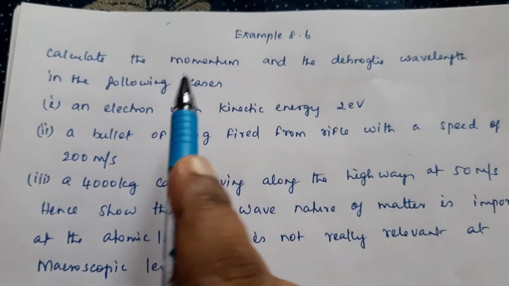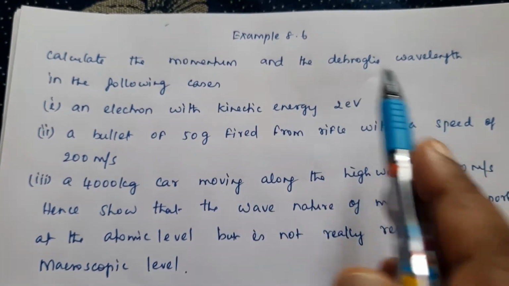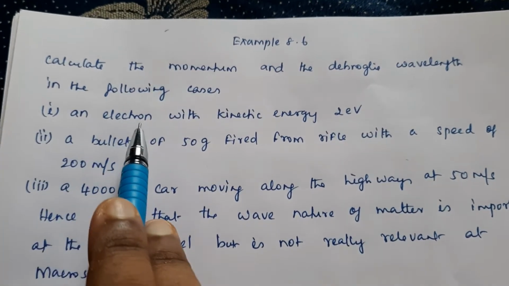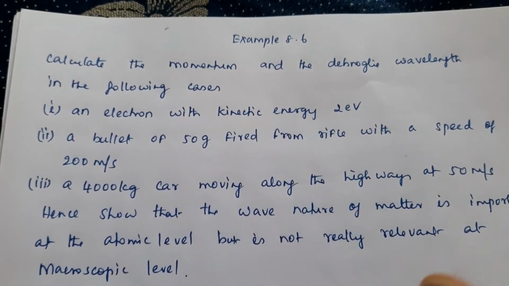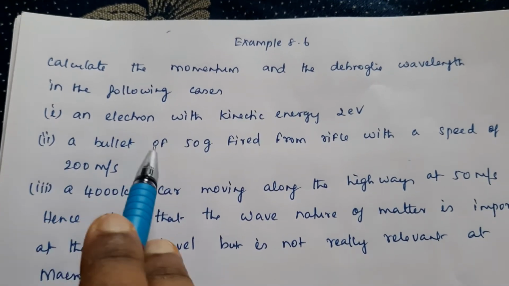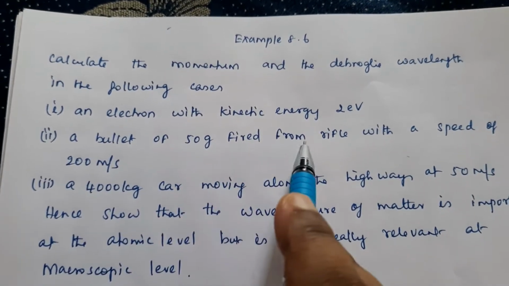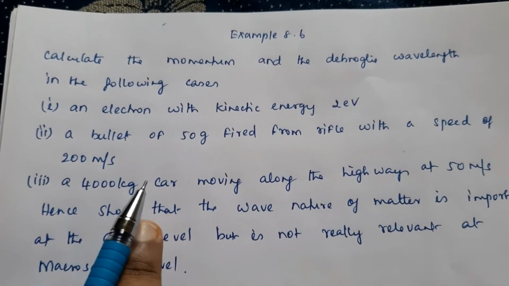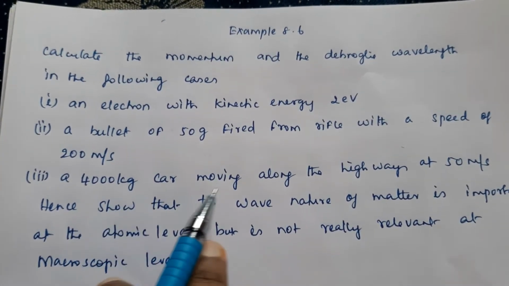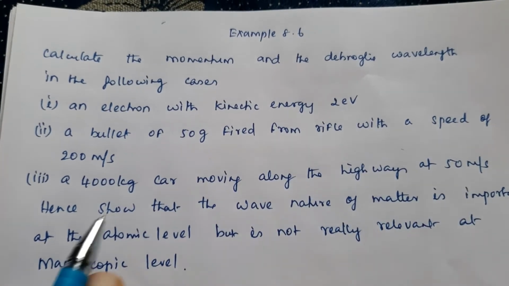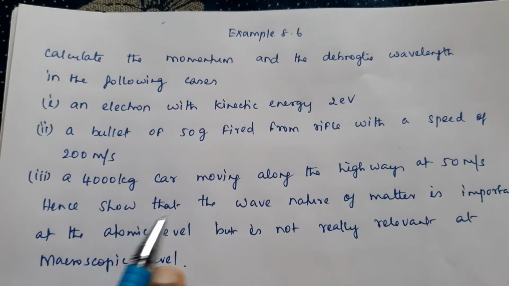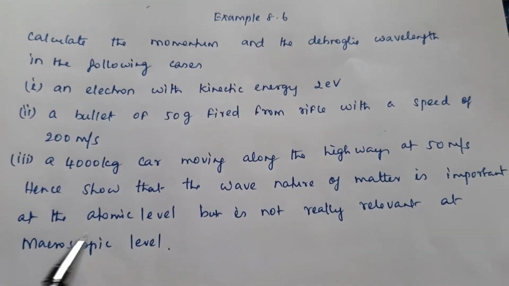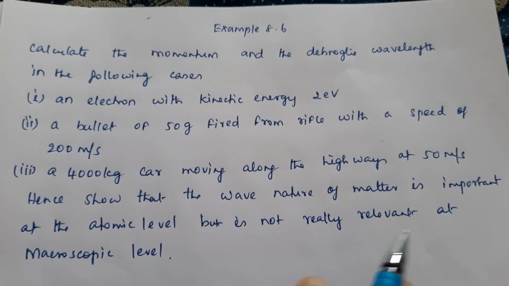Example 8.6. Calculate the momentum and the de Broglie wavelengths in the following cases. 1. An electron with kinetic energy 2 electron volt. 2. A bullet of 50 gram fired from rifle with a speed of 200 meter per second. 3. A 4000 kg car moving along the highways at 50 meter per second. Hence show that the wave nature of matter is important at the atomic level, but it is not really relevant